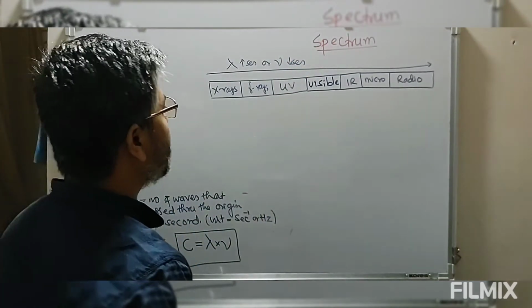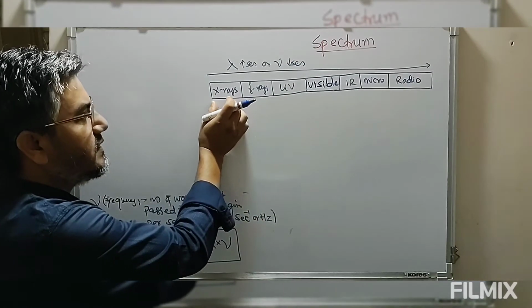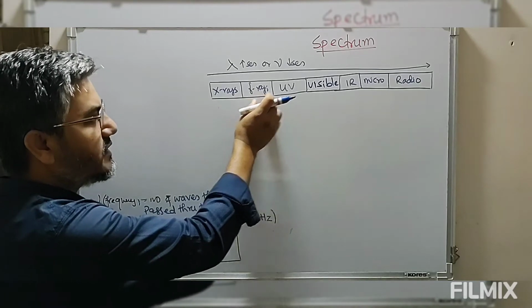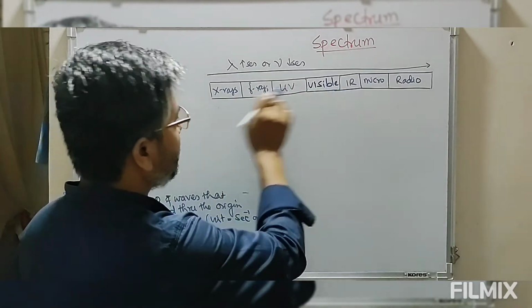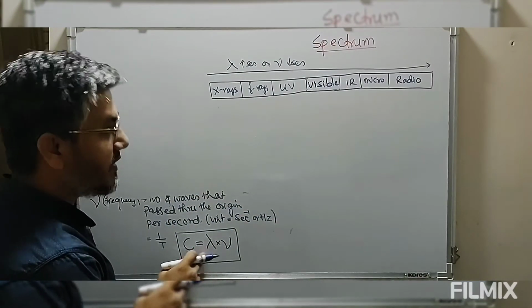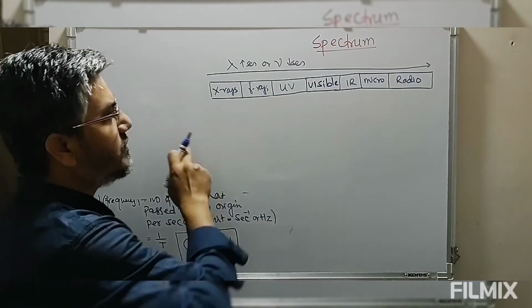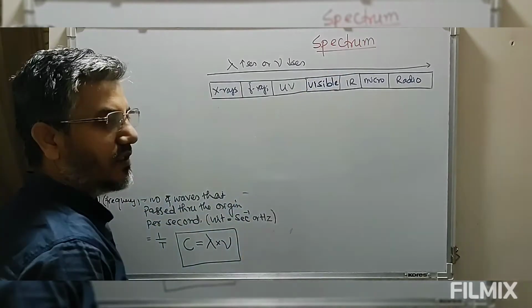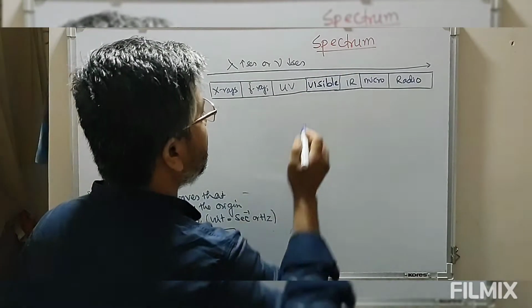In terms of frequency, the frequency of X-rays is greater than gamma rays, which is greater than ultraviolet, greater than visible. So moving from X-rays to radio, frequency decreases. Frequency and wavelength are inversely related, so if the frequency decreases, the wavelength increases.